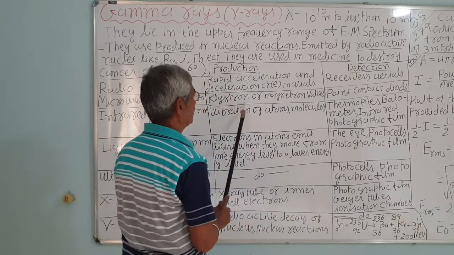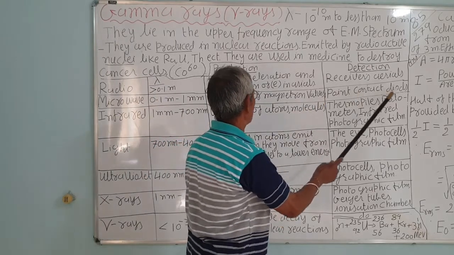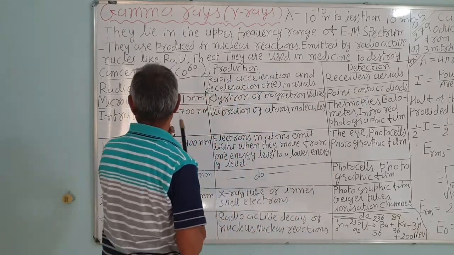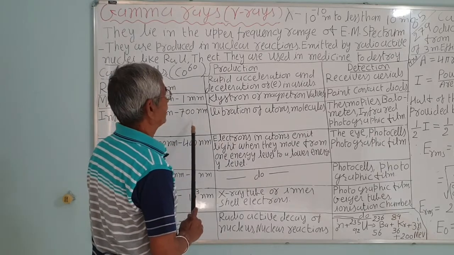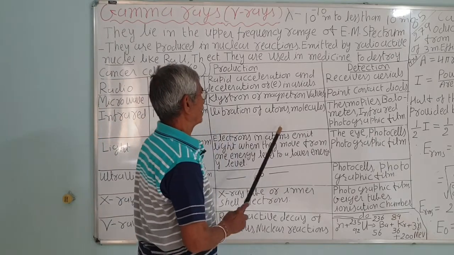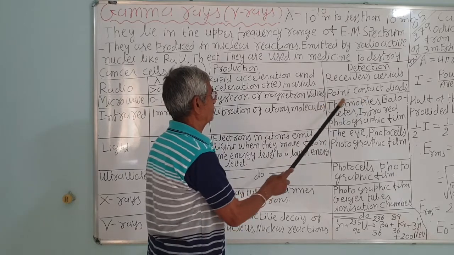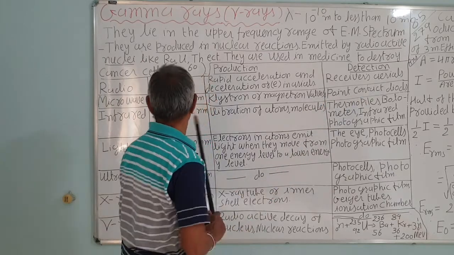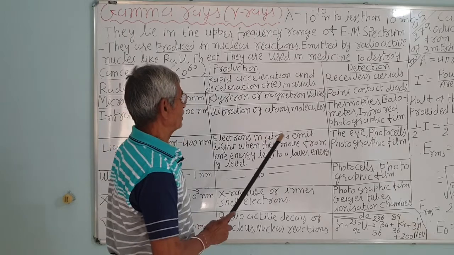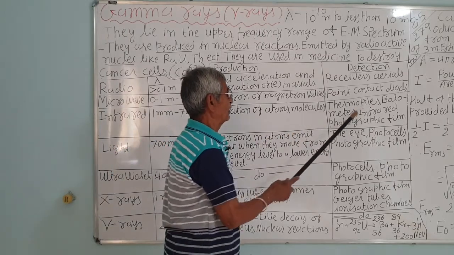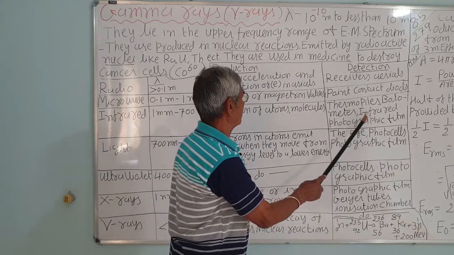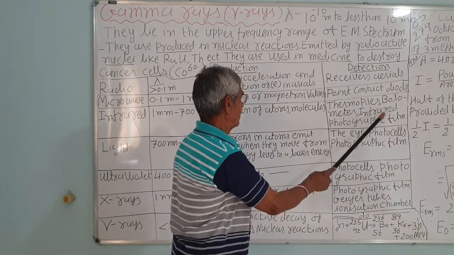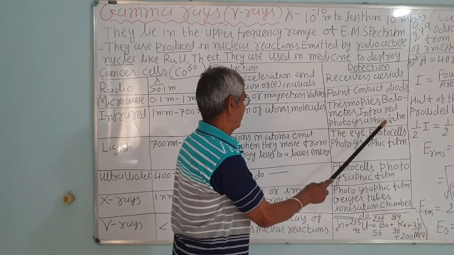Then microwaves: point contact diodes are used in this, and microwaves are used in the microwave oven also. Infrared, but they are detected. How are they detected? Not with a point contact diode. How can you detect infrared? Thermopiles, bolometer, infrared photography and film. These are the common ones for infrared: photography and film.